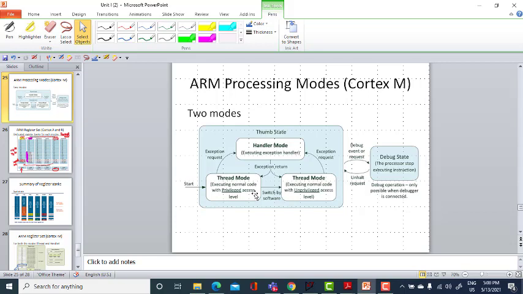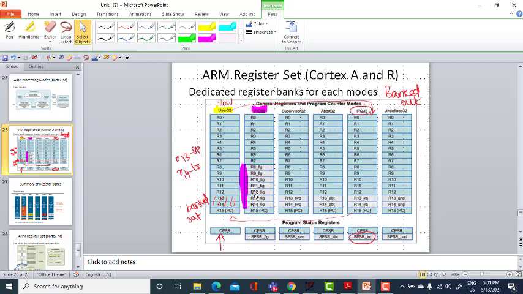Let us see now how modes and registers interact. User mode. So, till now we have seen the modes of your Cortex A, R and M. So far, I am telling that each mode will have its own private register banks, and we will discuss those register banks in the next slides. So this ARM register set is for your Cortex A and R only. These are dedicated register banks for each mode.